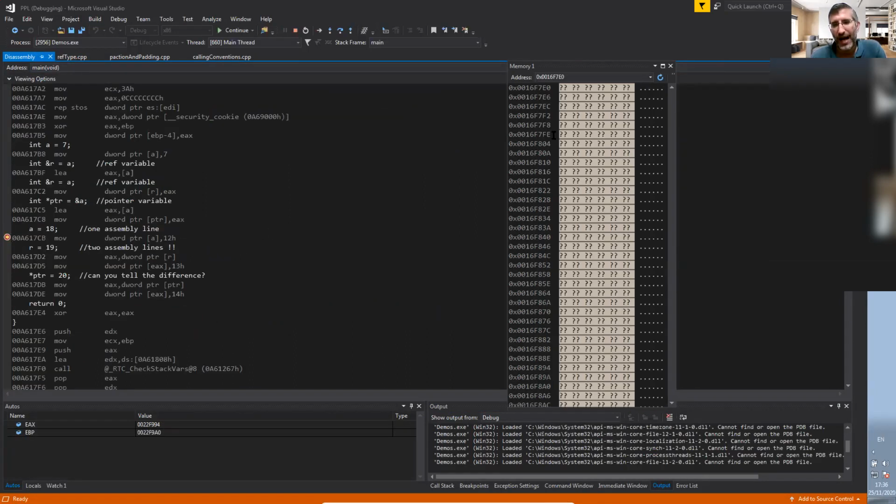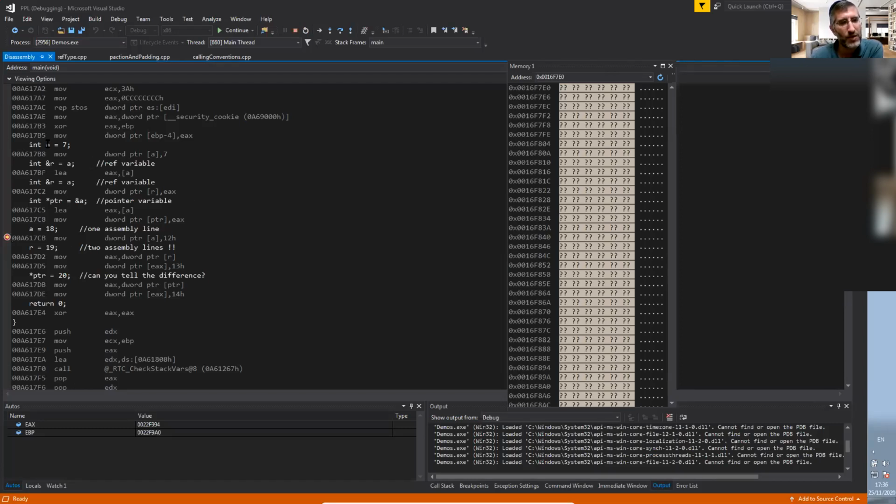Now, I can take a look at the memory, but I don't want to. I want to look at the code that we see behind the scenes. We'll get to see this kind of code a lot this semester. But let's take a look right here at the lines that we see and we already know.